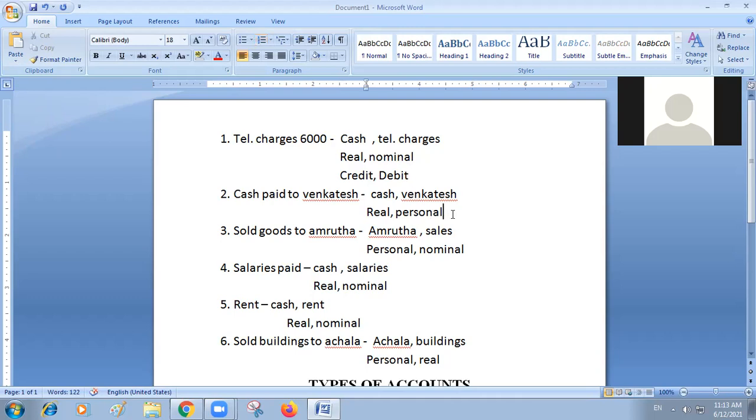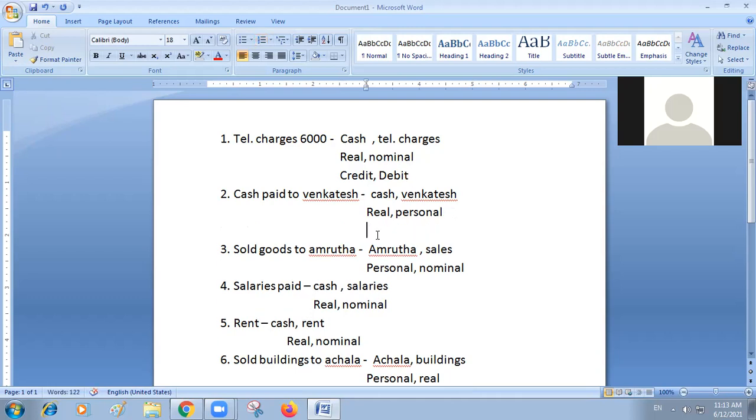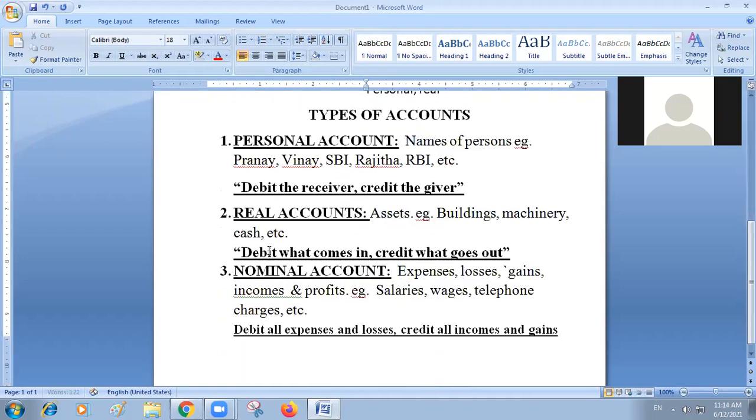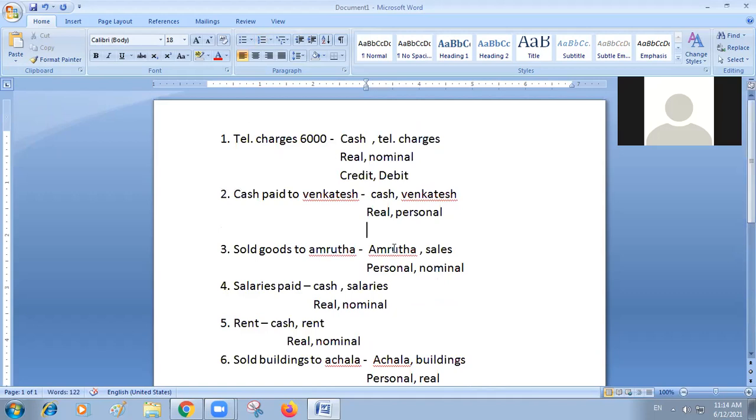Now, the second transaction we will identify. Cash paid to Venkatesh means cash is going out. Debit what comes in, credit what goes out. Cash is going out now, so you have to give it credit.